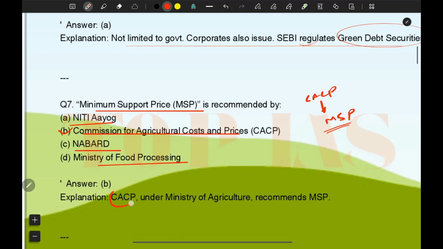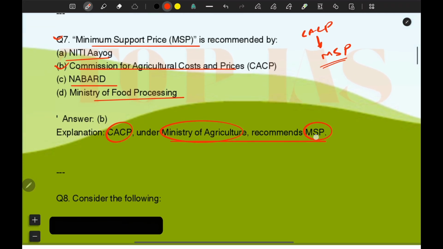So CACP under Ministry of Agriculture recommends MSP. Okay, good question it is.